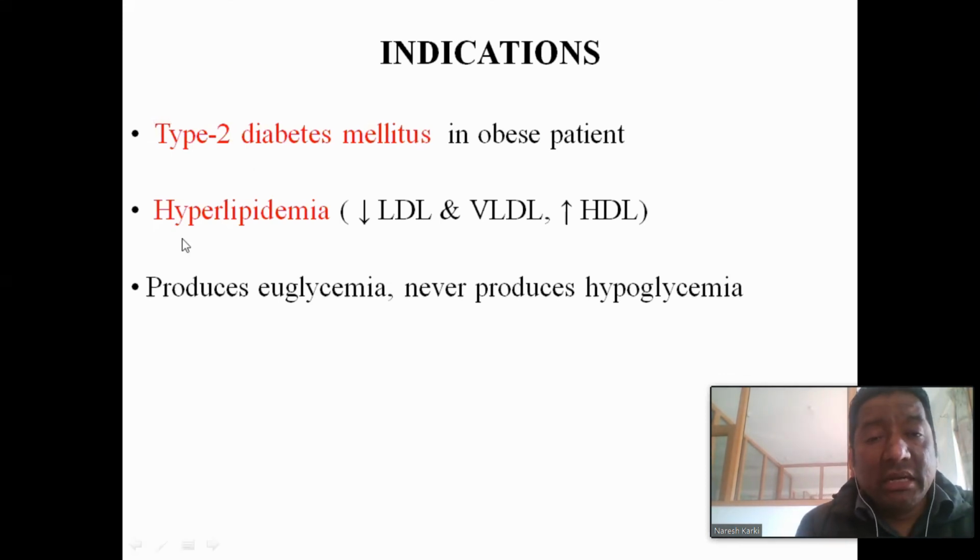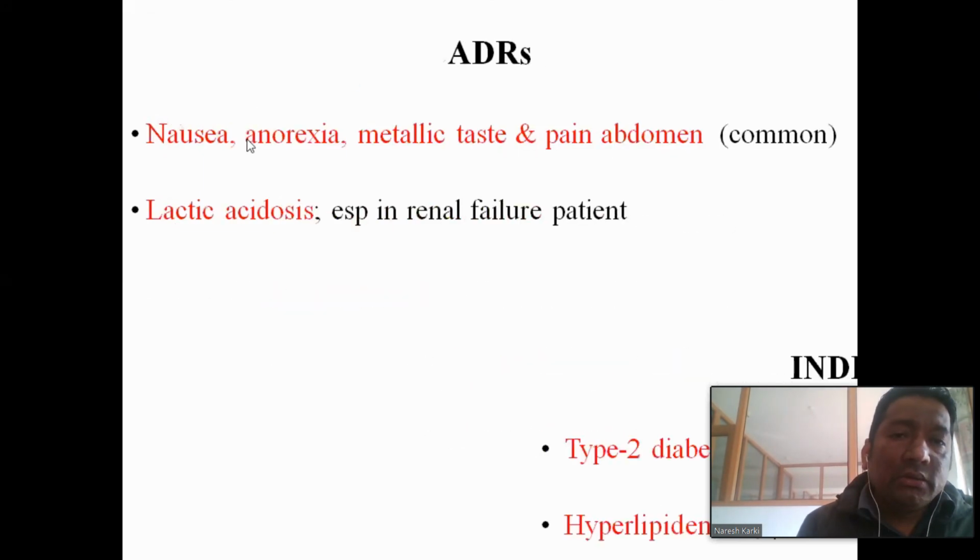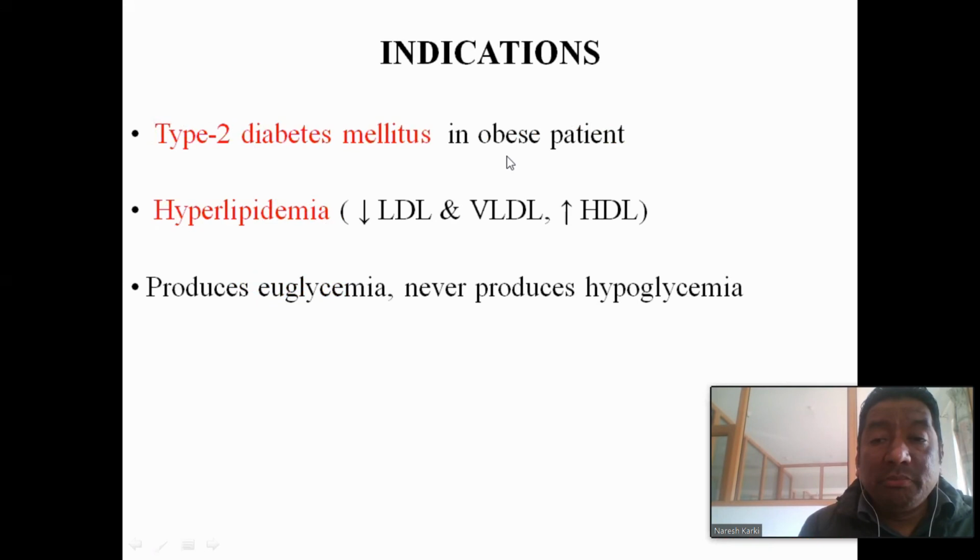Other than type 2 diabetes mellitus, it is also used for the treatment of hyperlipidemia, but not commonly. It may be used because it reduces the LDL level, reduces the VLDL level, and increases the HDL level. That means it reduces the bad cholesterol and increases the good cholesterol, in simple language. So the indications are type 2 diabetes mellitus in the obese patient and hyperlipidemia. They always produce euglycemia, but never produce hypoglycemia.